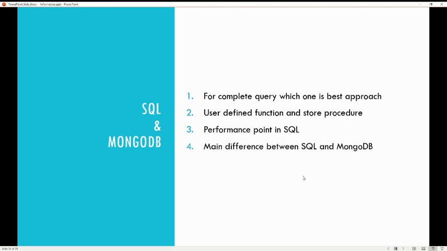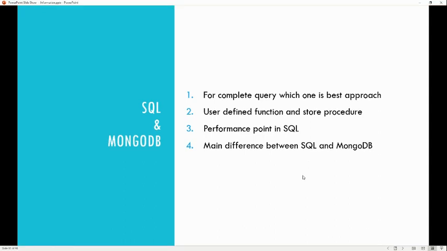The other one is the main difference between SQL and MongoDB. We know that SQL is a structured query language, and MongoDB is NoSQL, which you can say is document-based. MongoDB is basically key-value pairs. So whenever you create a new column, it will not create any problem. For example, in one record we have first name and last name, but in the second record I have first name, last name and address. In that case it will carry both records without any problem, because you can add any column at runtime. But if you do the same thing in SQL, it will create a problem.